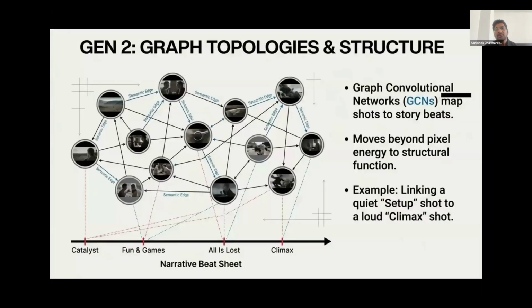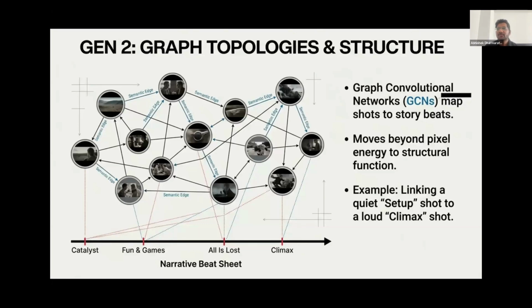Let's look at Gen 2, graph topologies and structure. To solve this massive lack of semantic understanding, the second generation of researchers introduced graph convolutional neural networks into the pipeline. So instead of viewing a movie as a boring linear stream of consecutive frames, this advanced approach treats the entire film as a complex topological graph, mapping individual shots to standard screenwriting storytelling beats like Blake Snyder's famous Save the Cat structure, identifying the catalyst or the grand finale.